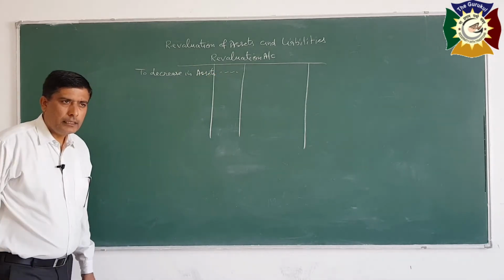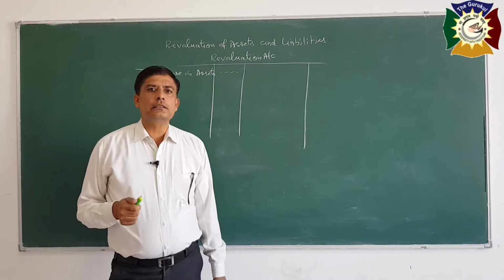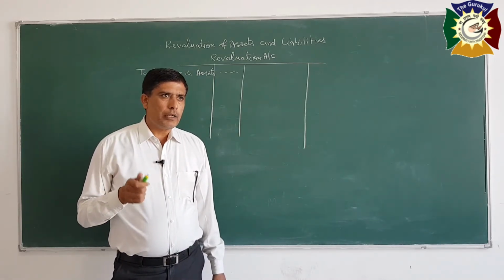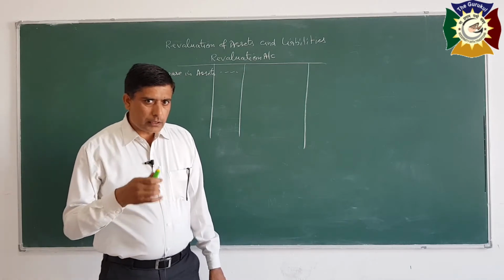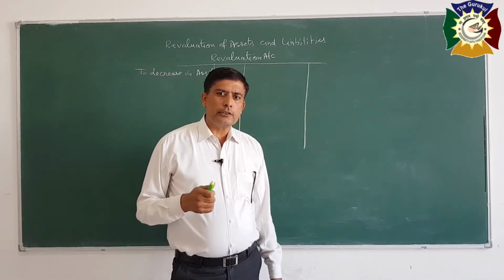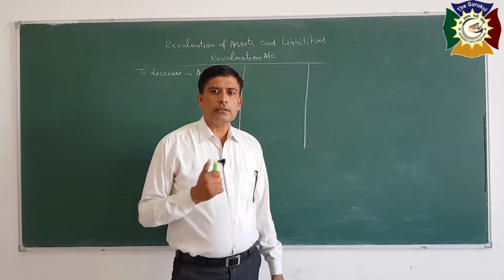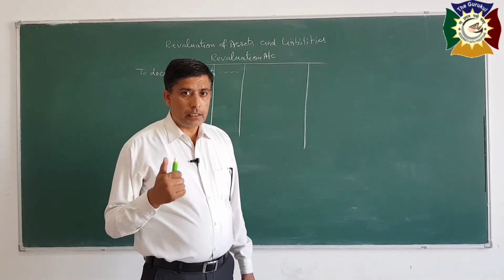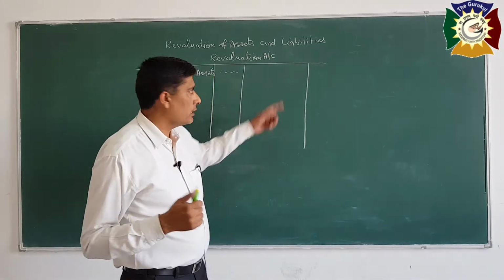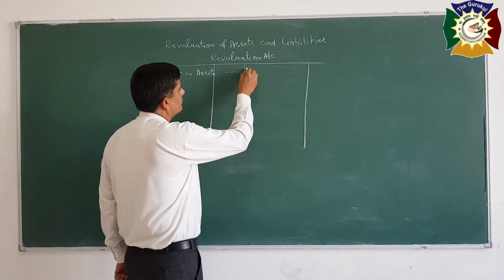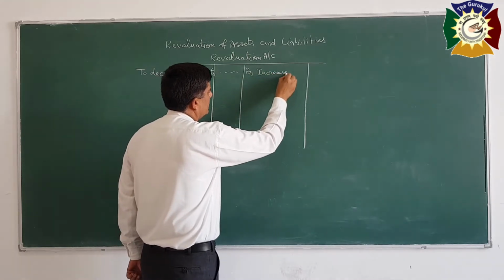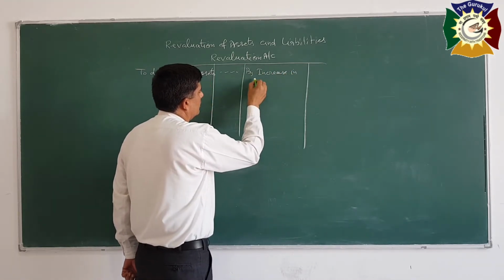On the other hand, if value of asset is increasing, it means in the balance sheet value of particular asset is given, but at present its value is more than what is shown in balance sheet. So it is profit when asset value is increased, so it will be recorded to the credit, by increase in assets.